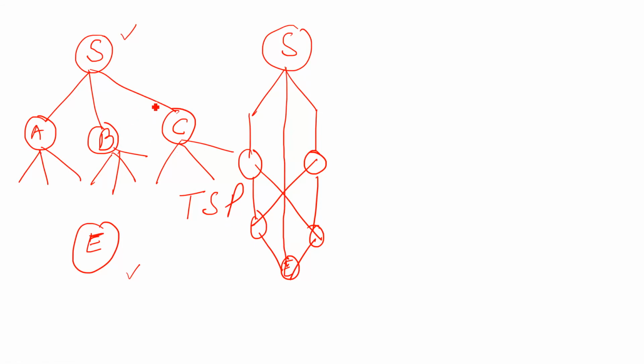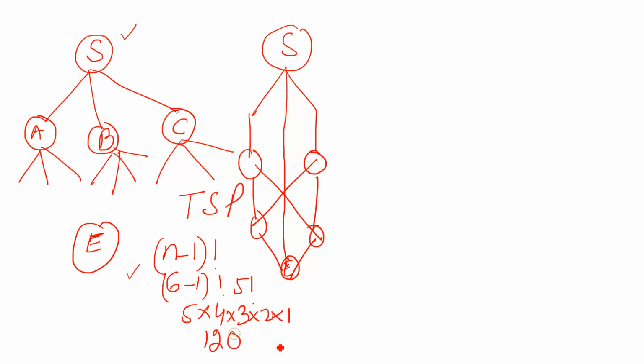If we use uninformed search in the TSP problem, we will use (n minus 1) factorial. Here we have six different routes to reach here. So n is 6, minus 1, which is equal to 5 factorial. And 5 factorial means 5 into 4 into 3 into 2 into 1, which is equal to 120 possible different routes from the starting point to E if we use uninformed search.